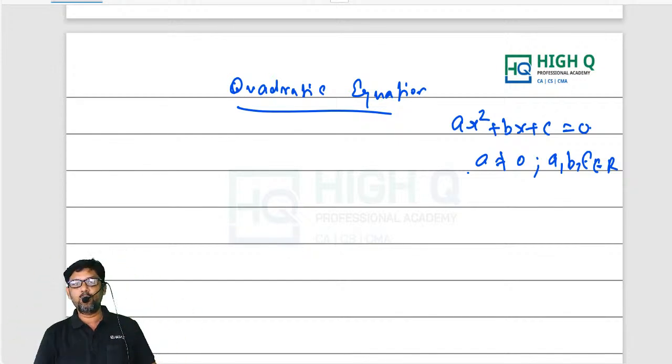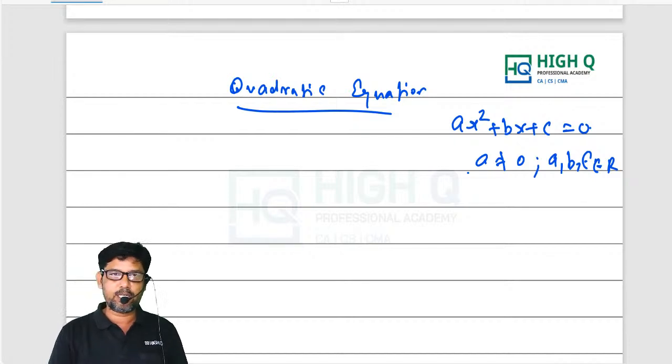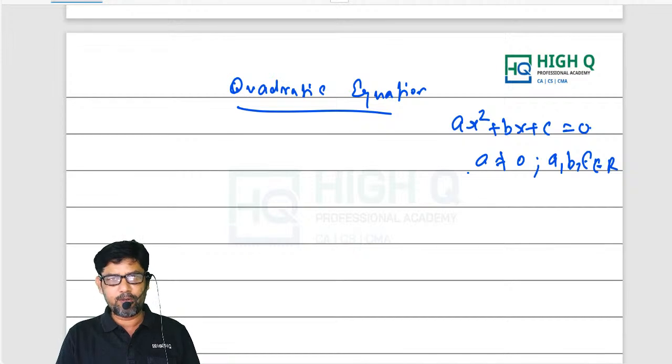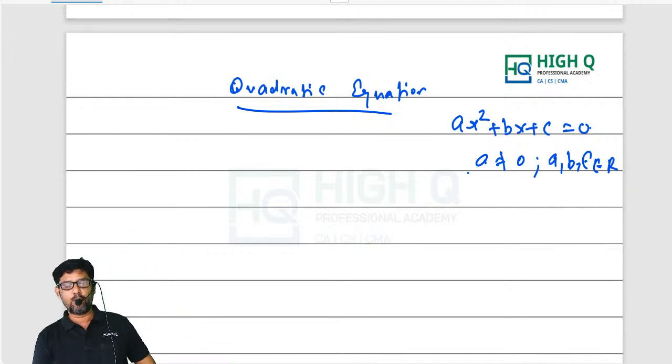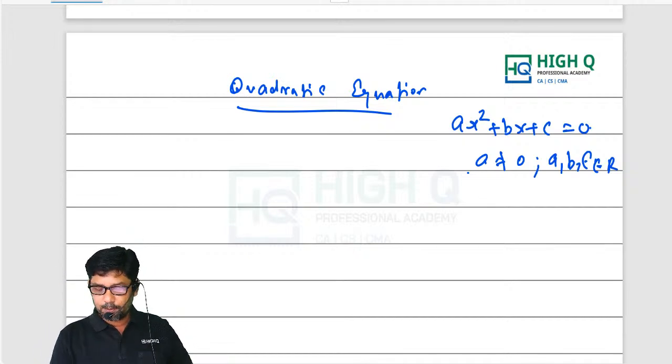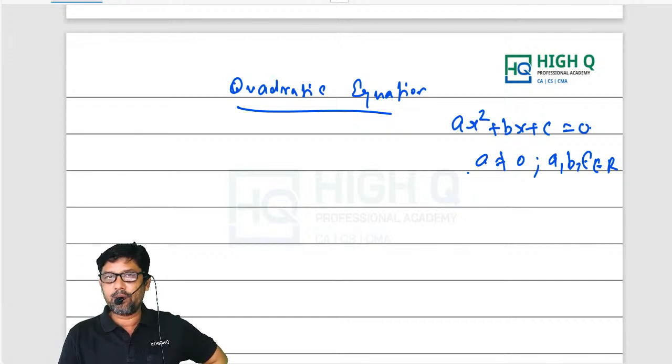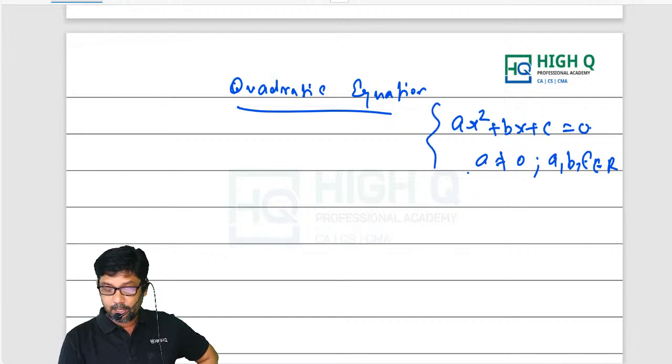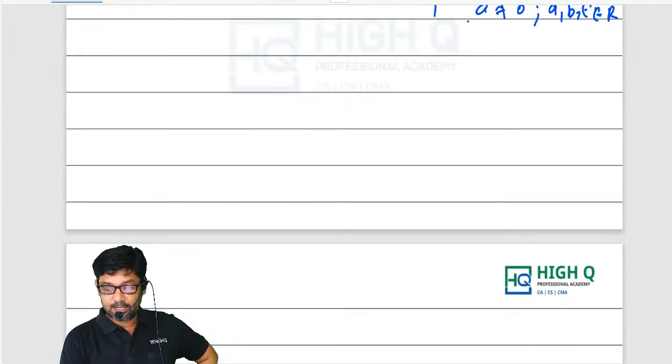Every Indian citizen who completed his 8th standard knows what a quadratic equation is. I hope everyone completed your 8th standard, so you know what a quadratic equation is. So ax square plus bx plus c equal to 0, where a is not equal to 0 and a, b, c belongs to R.